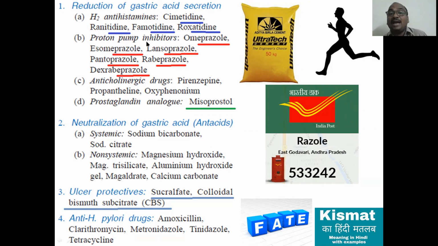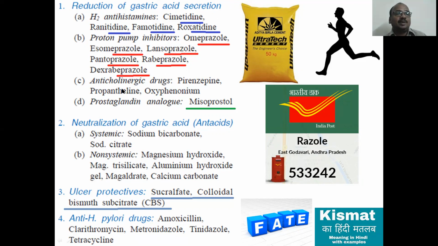And next, proton pump inhibitors, pumping, just like Rajol. Rajol is a famous village in the East Godavari district of Andhra Pradesh. This point you have to get: Rajol, omeprazole, esomeprazole, lansoprazole, pantoprazole, rabeprazole, dexrabeprazole. All these names are proton pump inhibitors. Rajol is having a big pump; it inhibits the pump. Like that you can remember.